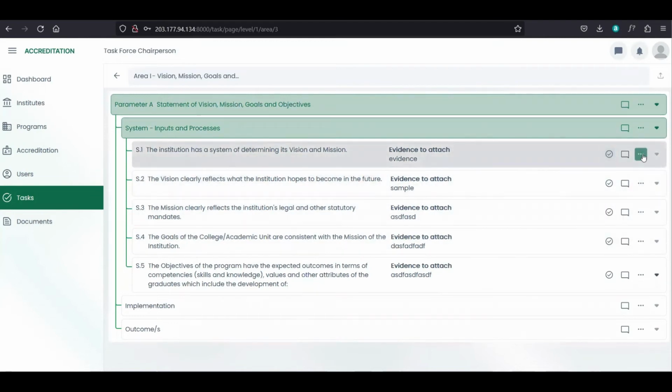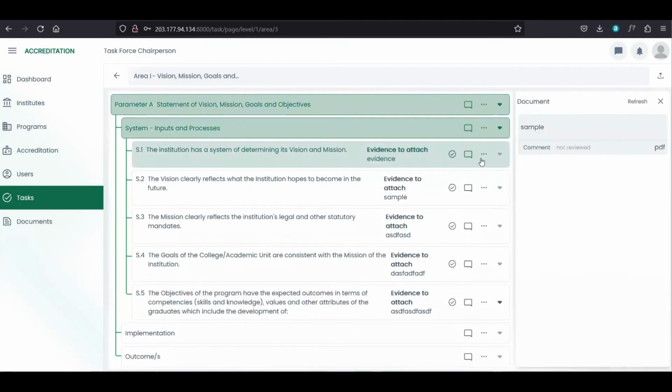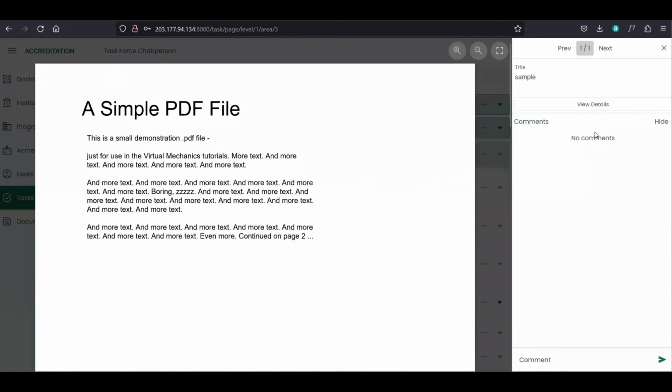Next is once you click more, so makita na to ang documents. So ang documents makita lang siya if na-click na to ang indicators. So for example, for this S1 and ang documents niya, for example, natay sample document. So you can click this to open the document. And ani iyahang ma-view once you click the document.